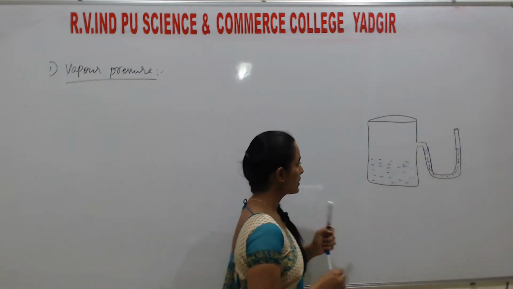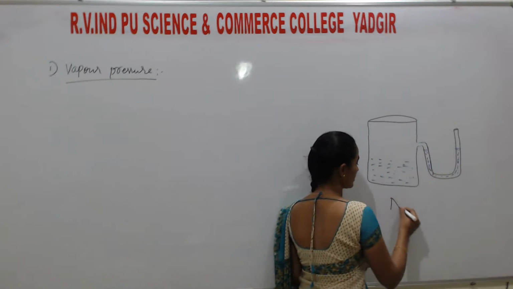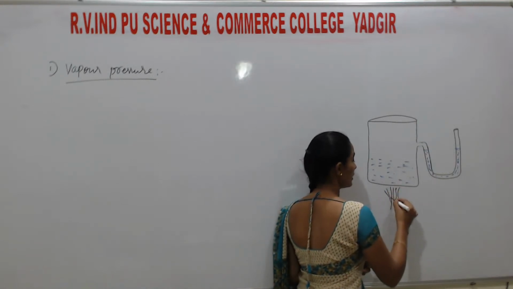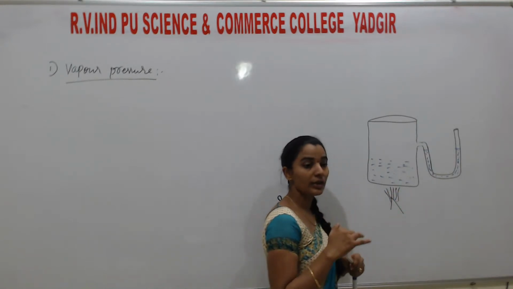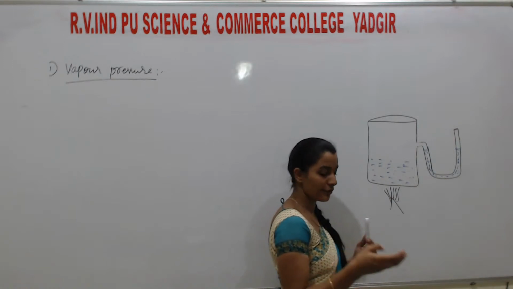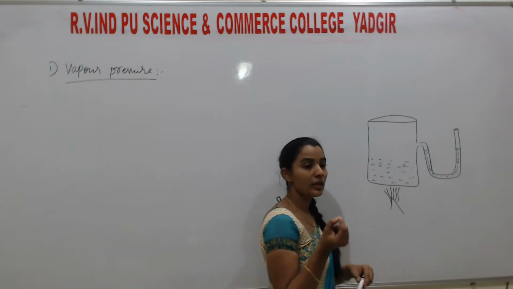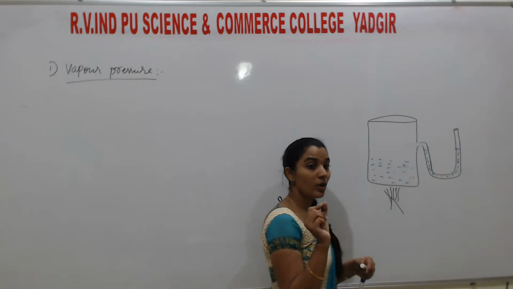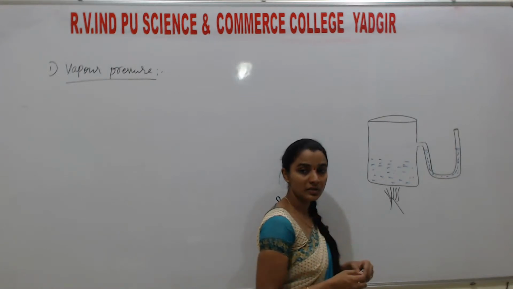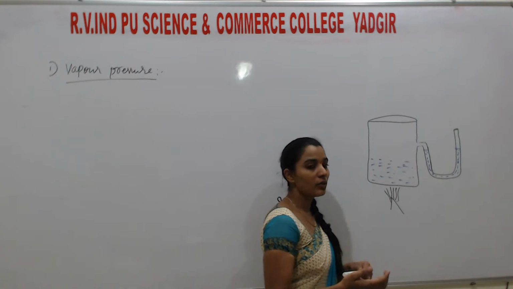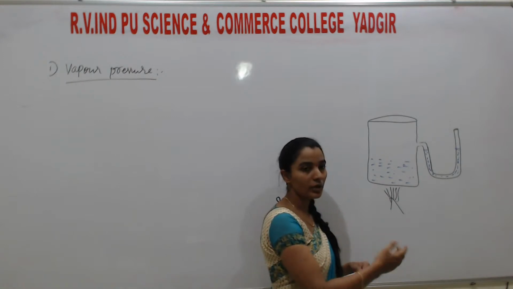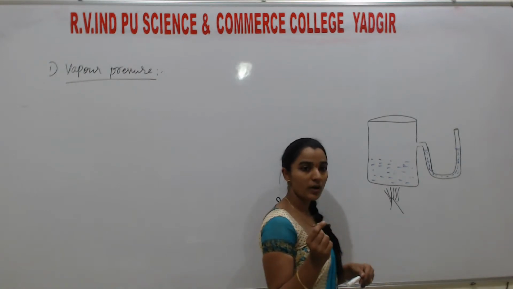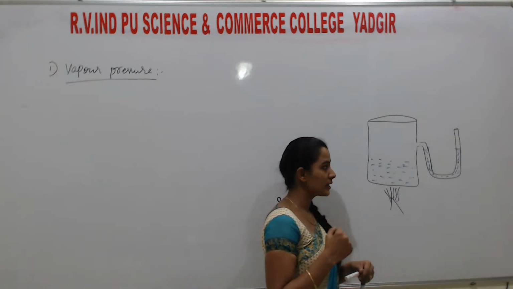Okay, so initially students, when you start heating this, what happens? Assume you are heating water. Okay, if you see, initially it starts to give small bubbles. Later it starts to boil. Initially by supplying heat only, it won't boil. Initially it forms small bubbles. Later it starts to boil. Okay, so what is the reason for that?